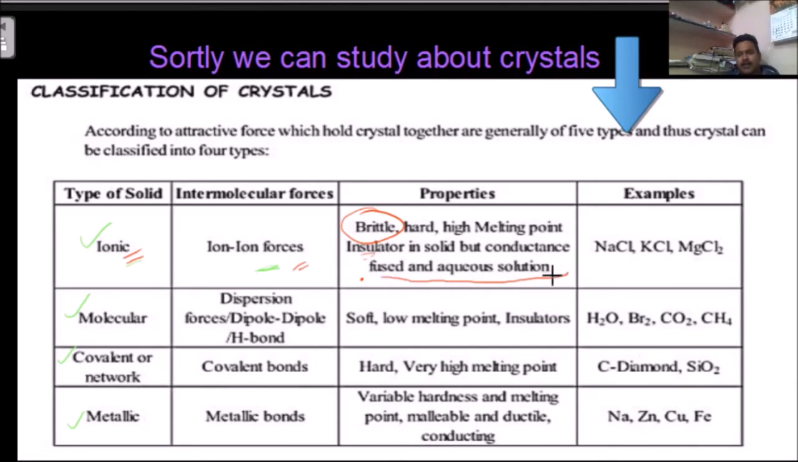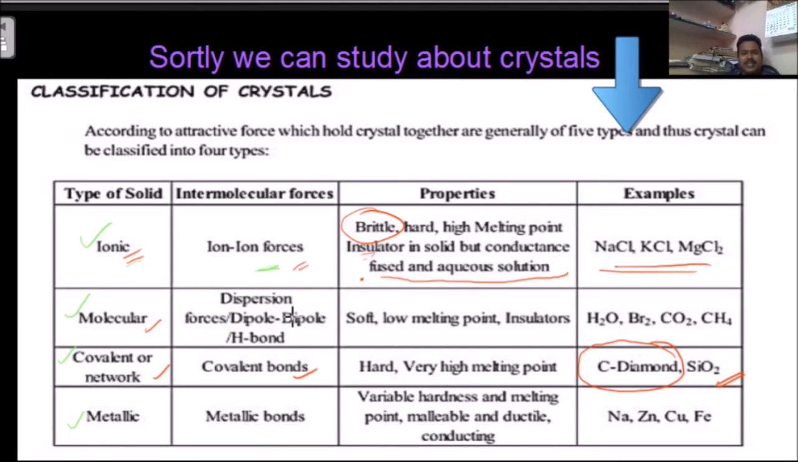This point we already studied. Examples: NaCl, KCl, MgCl are the examples. Then what is that? Covalent or network. Covalent bonds are responsible. They are also hard with high melting points. Diamond and silicon dioxide are examples. This is a different example. Then molecular solids.